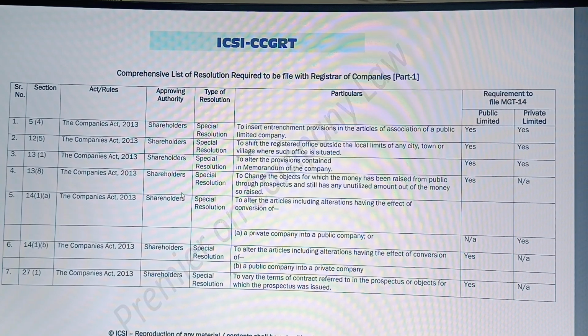In case of any alteration of articles, MGT-14 is required to be filed, or in case of alteration of memorandum as well, MGT-14 is required to be filed for both public company and private company. Now next, to vary the terms of contract referred to in the prospectus or the objects for which the prospectus was issued. In this case, public company yes, private company not applicable.